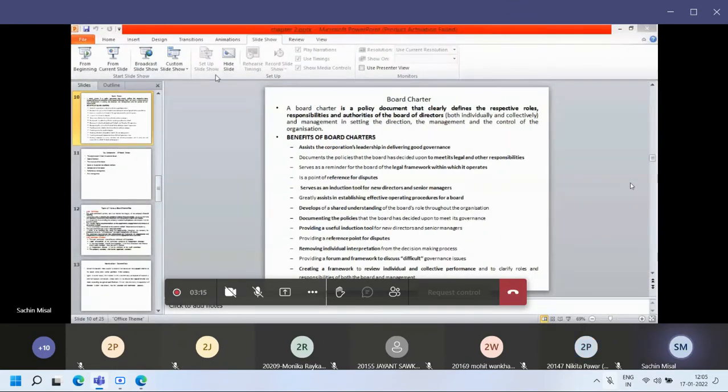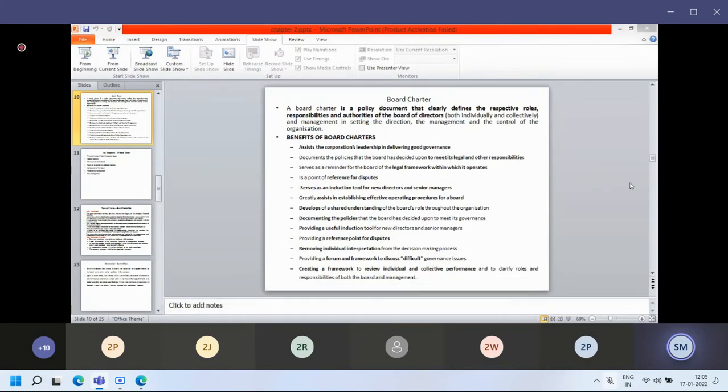Okay. We'll start. Earlier we have discussed the board charter. A board charter is nothing but a policy document that clearly defines the respective roles, responsibilities, and authorities of a board of directors or members of directors. It can be a policy document or a manual for the directors. In it, it is written what policies, roles, and responsibilities are followed by the particular director and that particular committee.